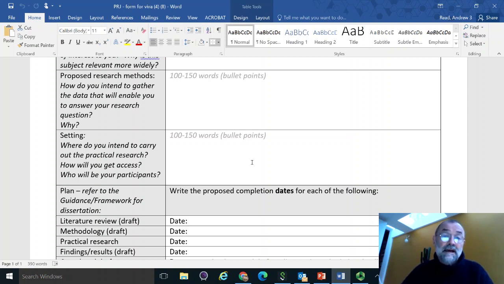But if you are carrying out some research online with online surveys or online interviews, you are still focusing on a particular group of learners or teachers or educationists who are the people that you're going to ask the questions of. So where do they come from? That's your setting. And your supervisor will ask you about that.